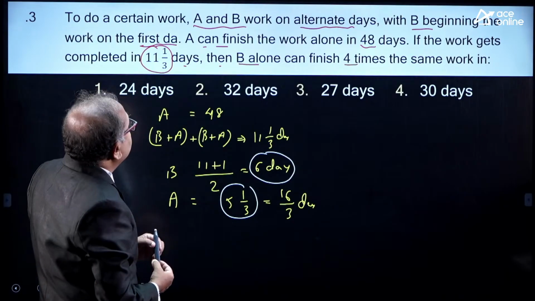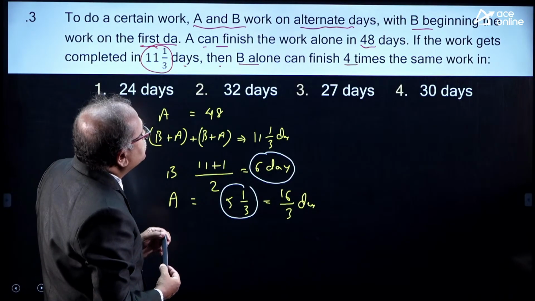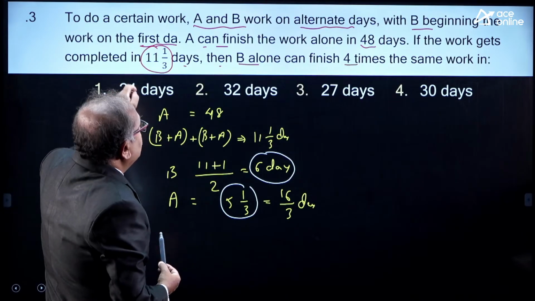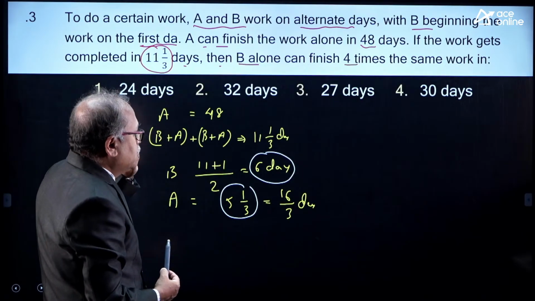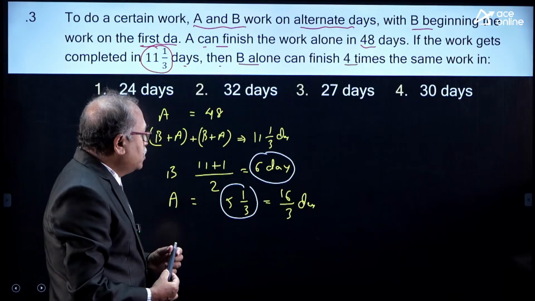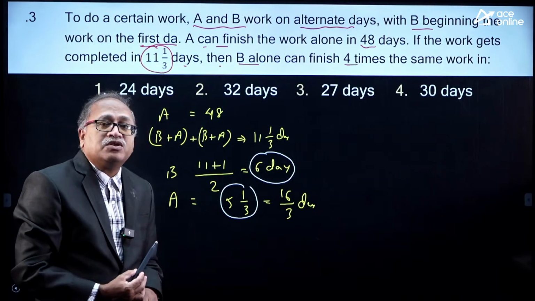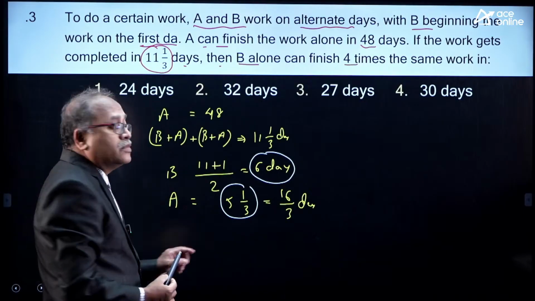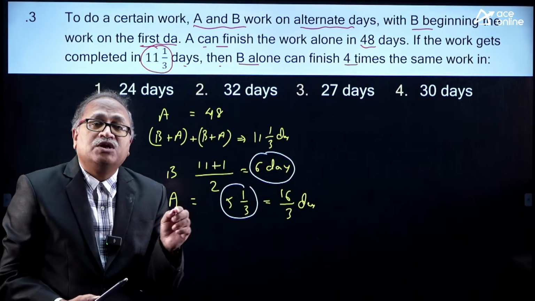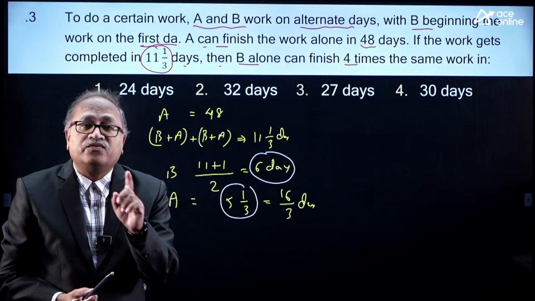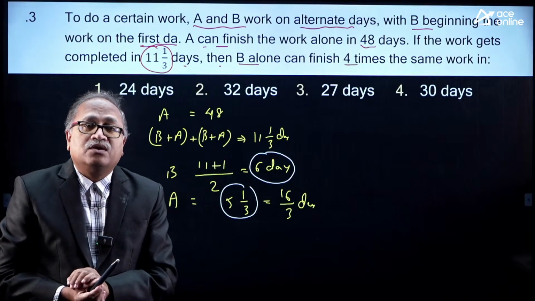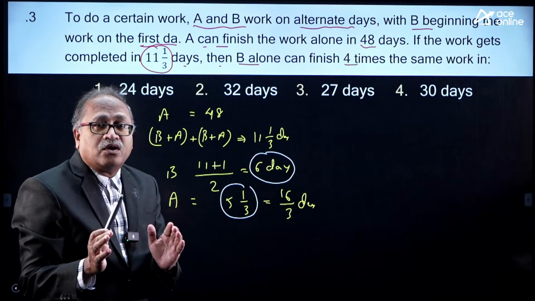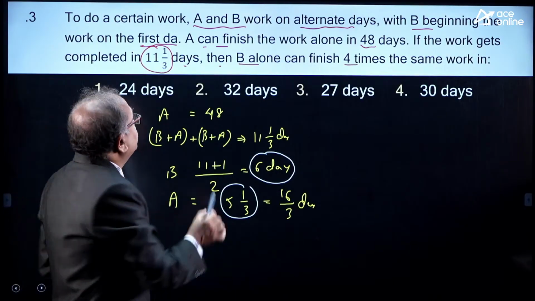Because it is already mentioned that A can finish the work in 48 days. So how much work has A completed? Why am I picking A? Why am I not finding out first how many days B can complete the work? First I am finding out how much work A has completed.